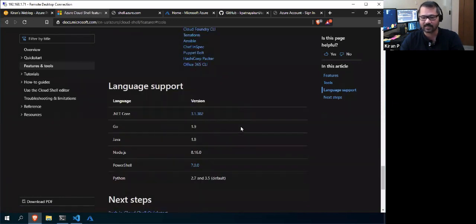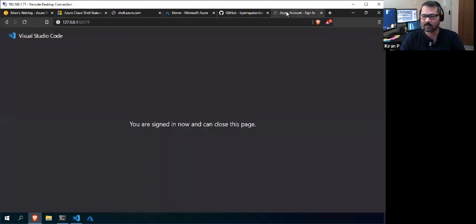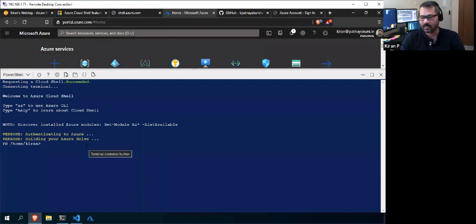And also the language support: along with PowerShell, it has .NET Core, Go, Java, Python, almost everything. It's a complete DevOps tool. You have this many tools, and you can quickly open it. Like see now, this one that I'm talking about. So yeah, it took hardly 5 minutes, even from the beginning, where you don't have any storage account, but it took very few minutes to open your complete environment.